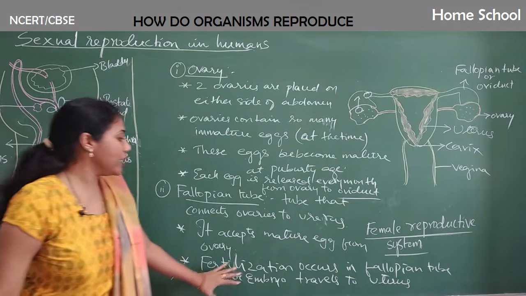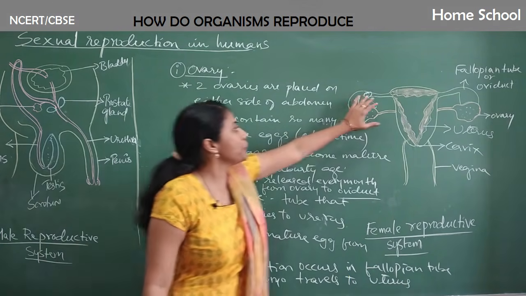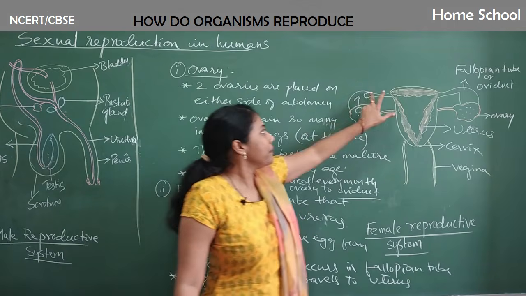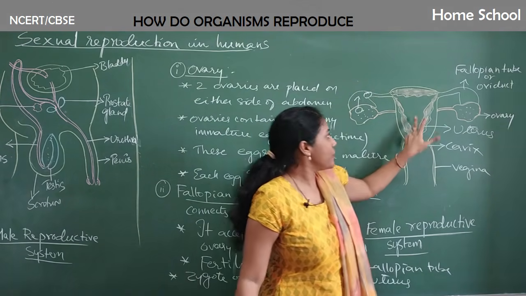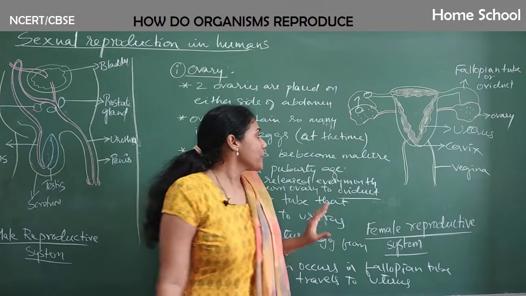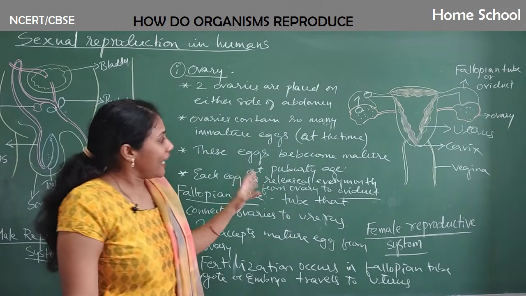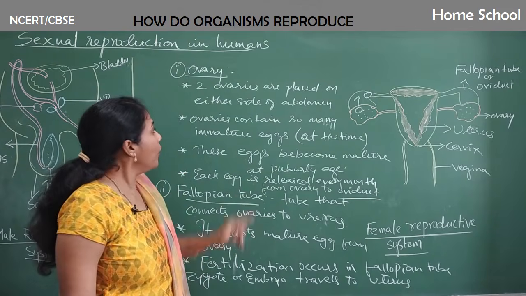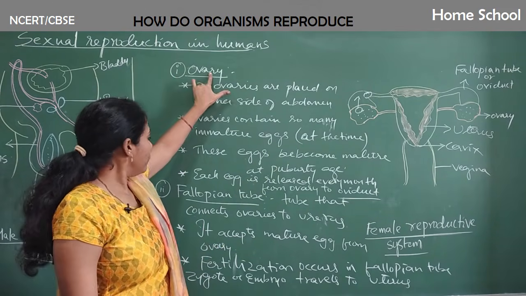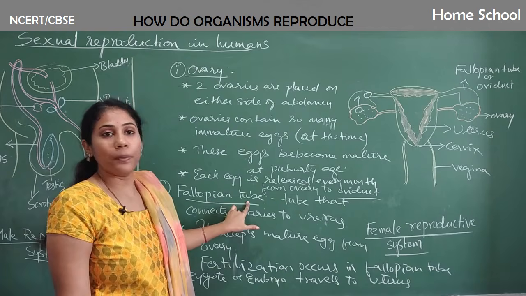Okay, the zygote or embryo, which is produced in the fallopian tube, travels from there to the uterus. Clear? So this is how fertilization actually happens in the fallopian tube, right? So now you got to know what is present in ovary and what is happening in a fallopian tube.